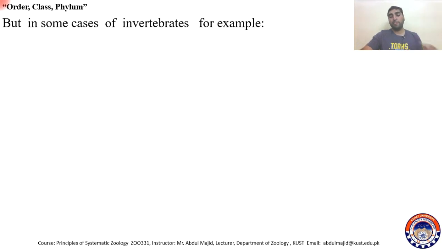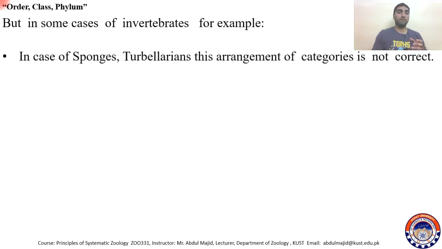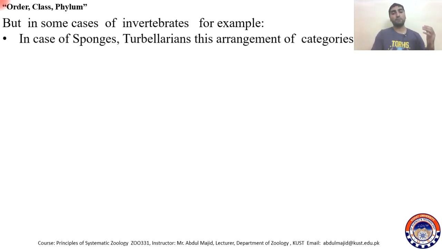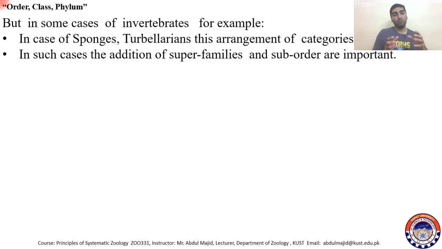But this was general. In some cases, like in invertebrates, for example some sponges and turbellarians, this arrangement is not correct. Why? Because in classes and groups where diversity or variation is much greater, and a huge number of animals and species are there, we need additional categories.